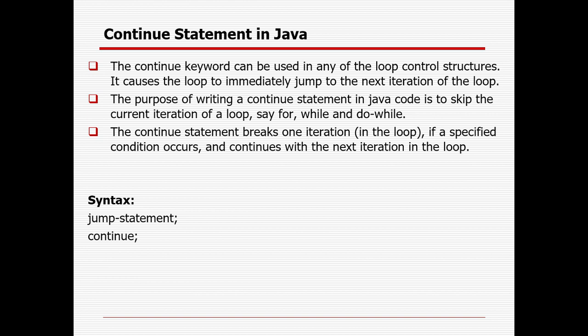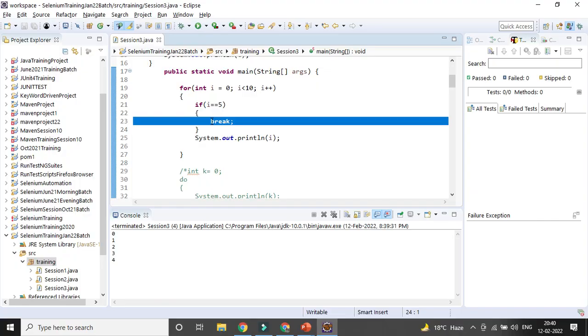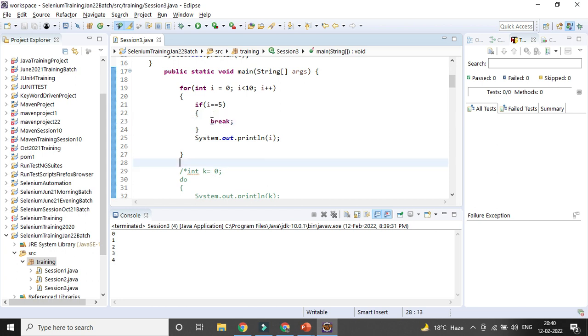right? So the continue keyword can be used in any of the loop control structures. It causes the loop to immediately jump to the next iteration of the loop. The purpose of writing a continue statement in Java code is to skip the current iteration of a loop, say for, while, do while, like that. So in case you are using the continue keyword, what will happen? It will just skip that step, and it will continue the remaining lines of code.